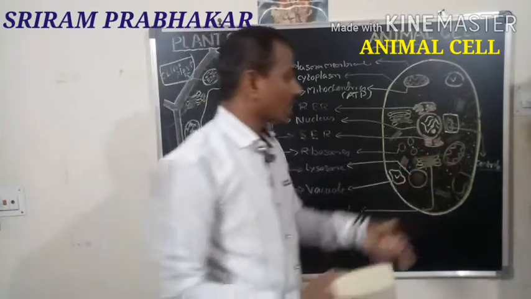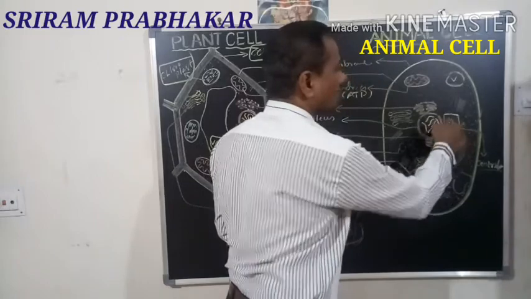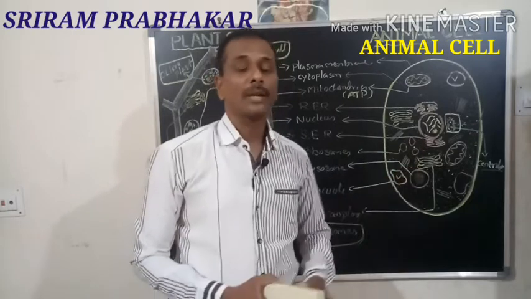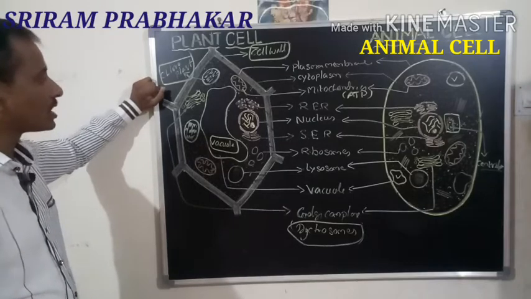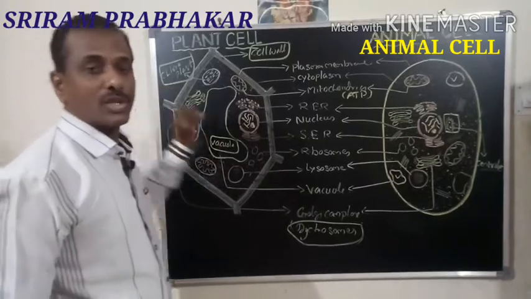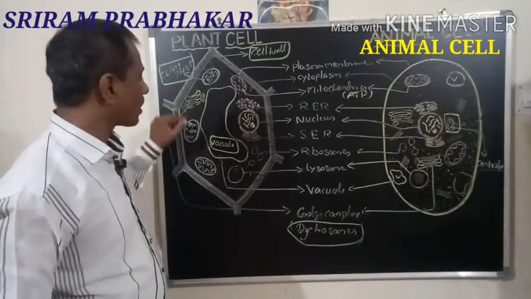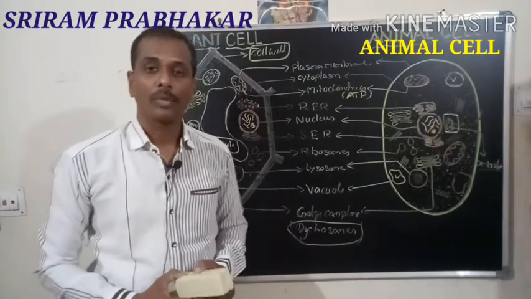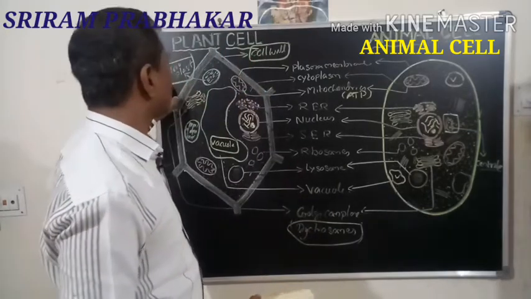Then what is the centriole? This is the centriole or centrosome. Centriole is present only in the animal cell, which helps in cell division. So the cell organelle which is present only in the plant cell is the chloroplast or plastids. Generally plastids help in the storage of food material, but the chloroplast is a cell organelle present in the aerial parts of the plant, which helps in the synthesis of food material during the photosynthetic process. So this is the synthetic cell organelle.